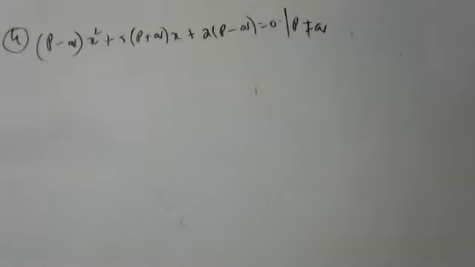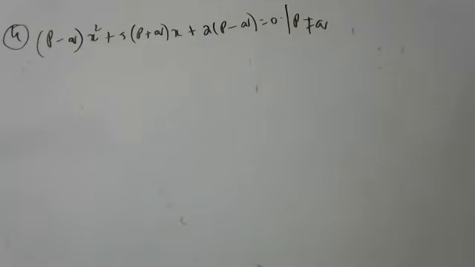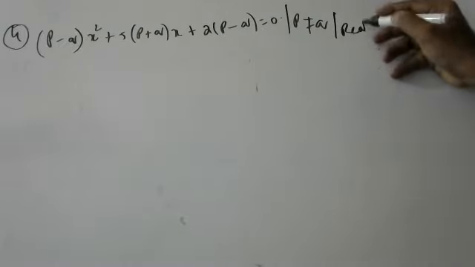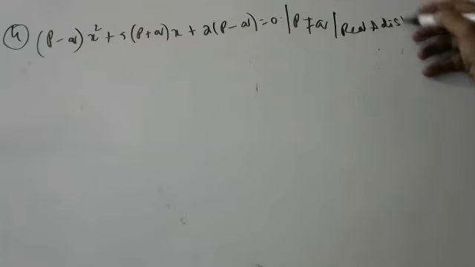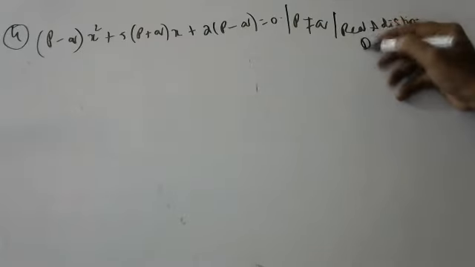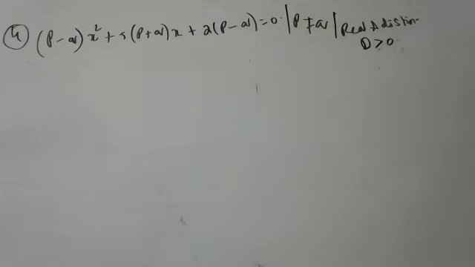What happened? P is not equal to q. Prove that roots are real and distinct. He is asking to prove that roots are real and distinct. Real and distinct means D is greater than 0. We have to prove that D is greater than 0.